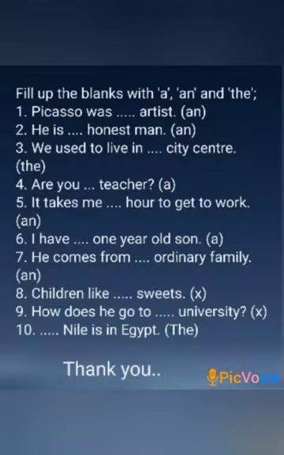I hope you understood the articles clearly. Now, fill up the blanks with a, an, and the. The first one is Picasso was dash artist. What is the answer? An. I have already given the answer in the bracket. Picasso was an artist. Second, he is dash honest man. The answer is an. He is an honest man.